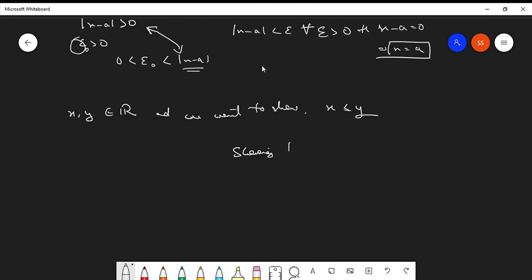Showing that x is less than or equal to y plus epsilon for all epsilon greater than 0 basically implies that x is less than or equal to y. And vice versa.